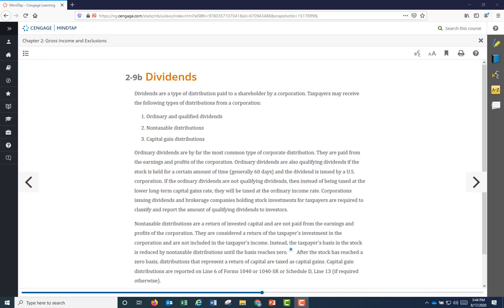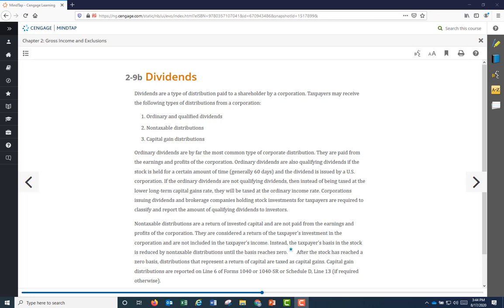The other two are taxable. Capital gains represents a gain from the invested capital, and that's taxable. So capital was invested, but now they get a return of their capital investment. All right. Ordinary and qualified dividends are also taxable. These are profits from the business, the earnings, the bottom line that is positive, the net income, and now it's being distributed to the shareholders. We will focus on ordinary and qualified dividends, which we know gets taxed.